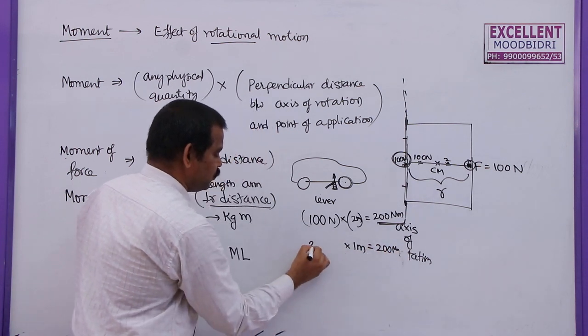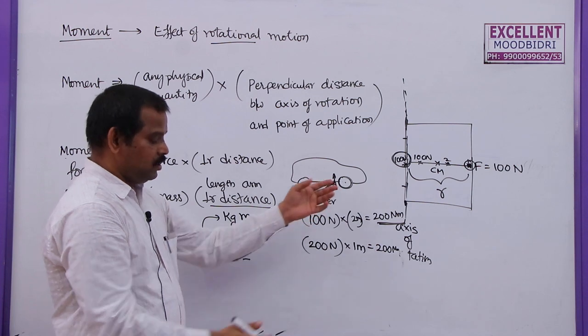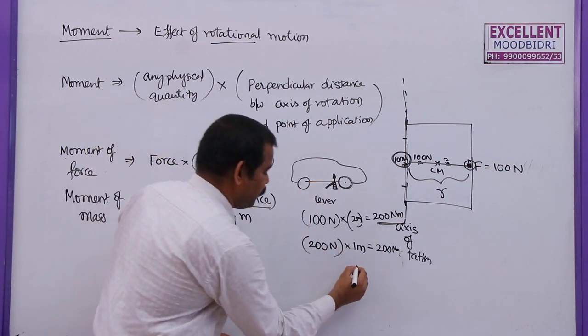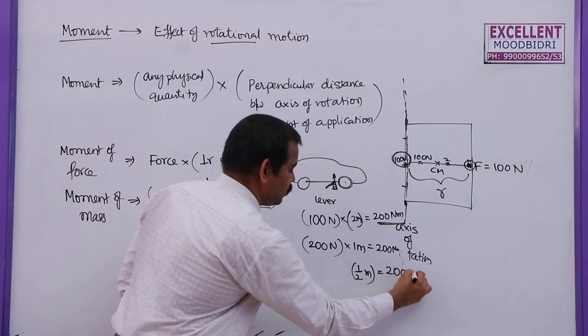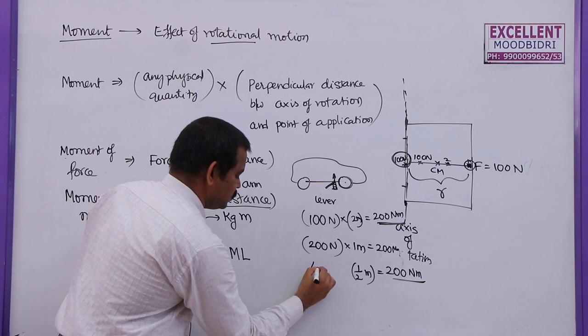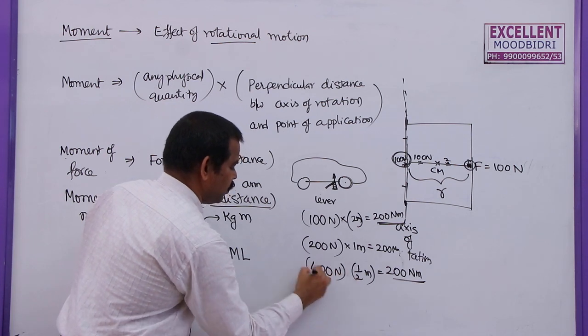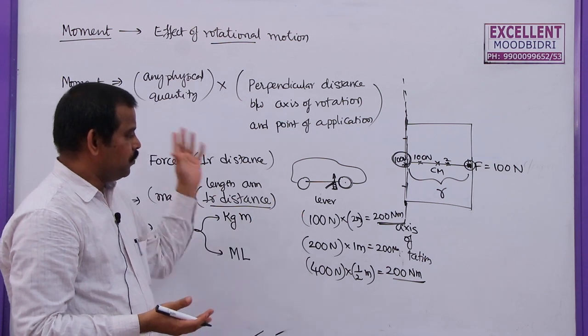So, how much force do you have to apply? 200 newtons. Suppose the length of the lever is only half a meter, but we need 200 newton meter moment of force to lift the car. Then I need to apply 400 newtons. This is a very easy concept to learn about the moment.